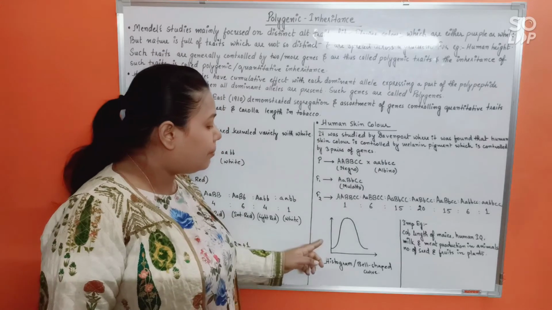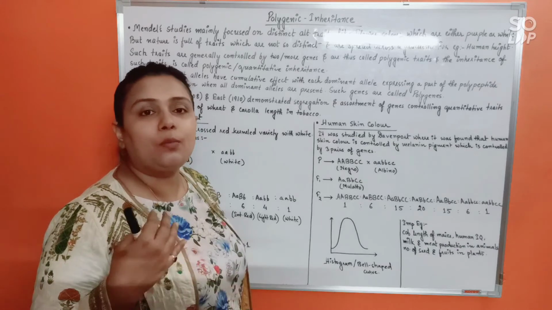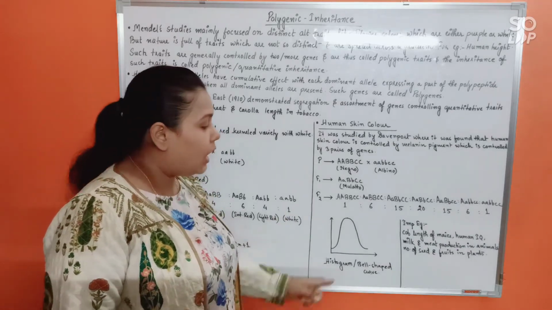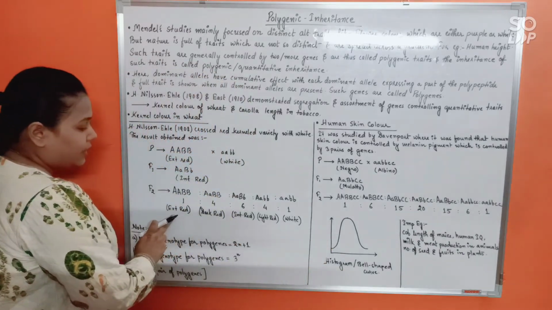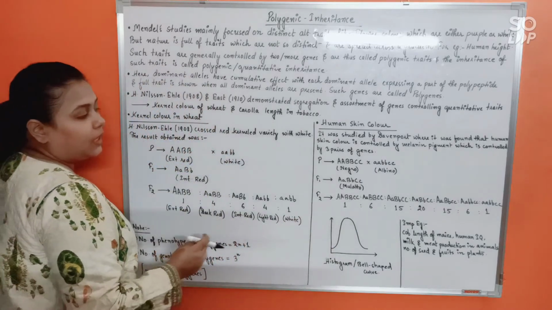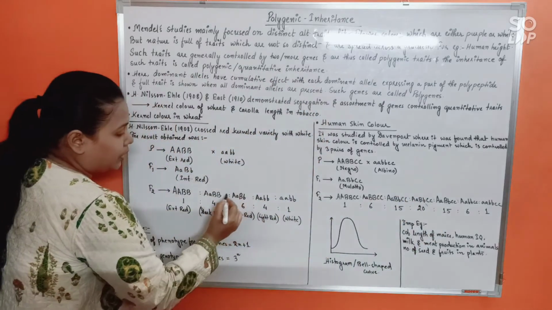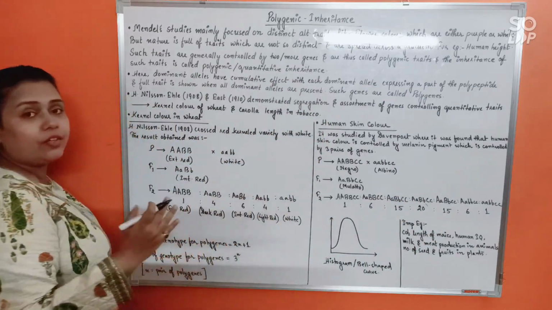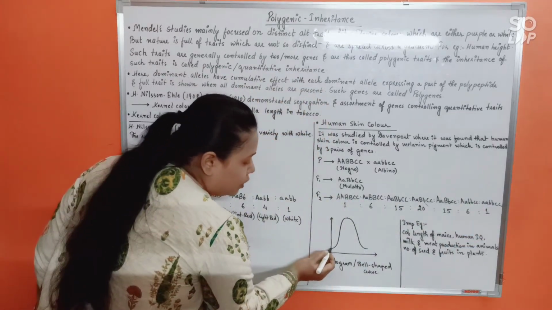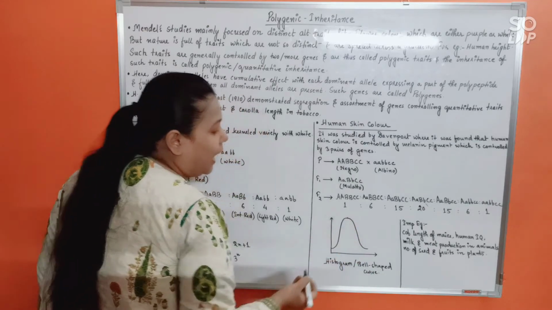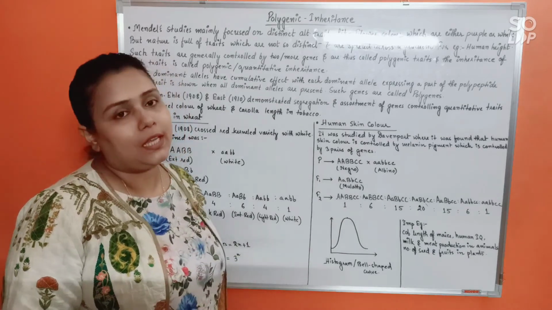Now, do remember that whenever you try to plot a graph for the phenotypes that would be observed in case of polygenic inheritance, you will always get a bell-shaped curve. Because, see, be it in this example or this example, what are you seeing? The maximum number of phenotypes will be seen in intermediate individuals, isn't it? And the rest will keep on reducing, where the extremes will be the least, isn't it? So that's why the extremes will be the least and intermediate being the highest. That's why the bell-shaped curve will always be obtained for polygenic inheritance.